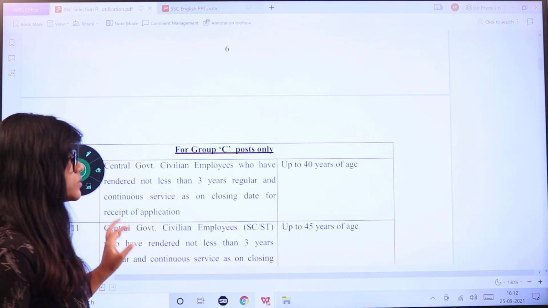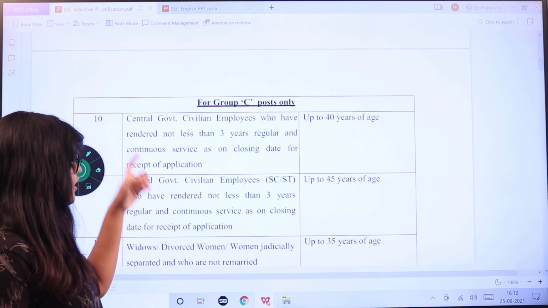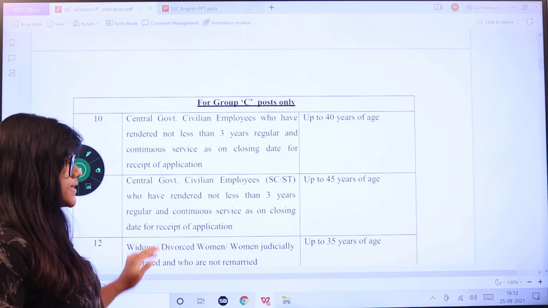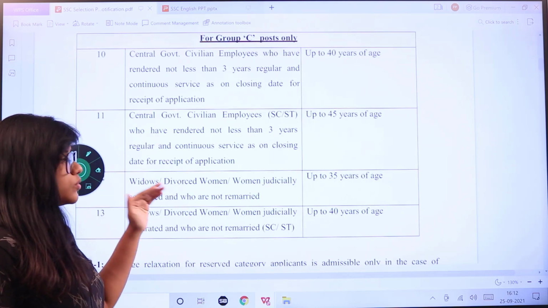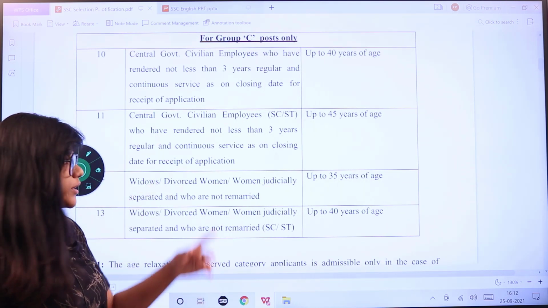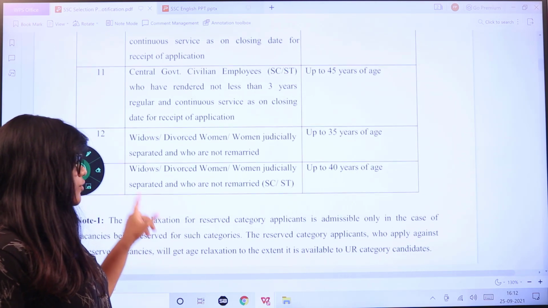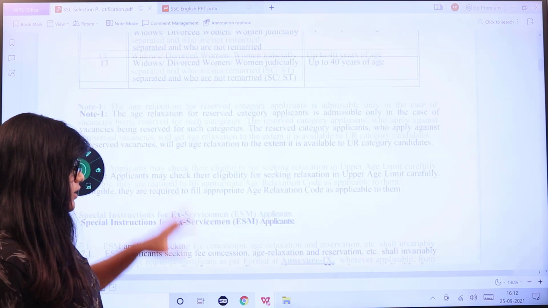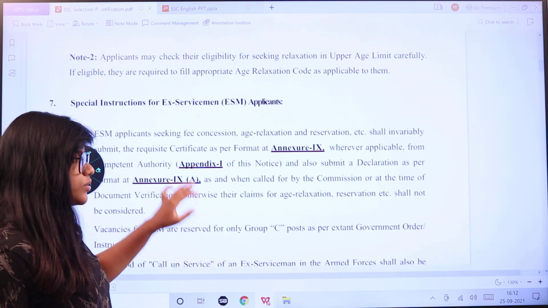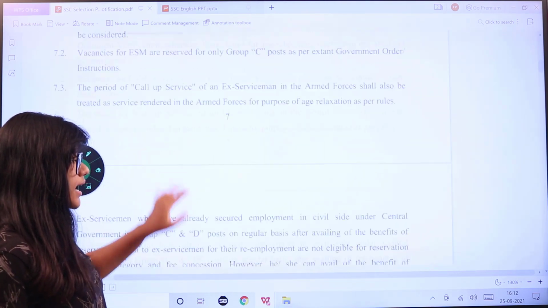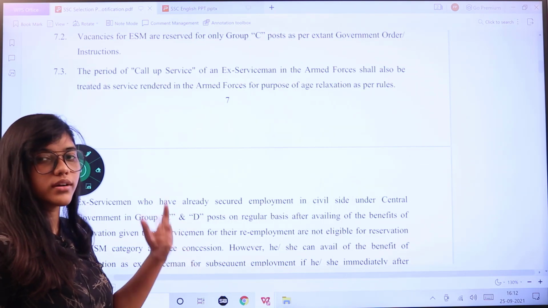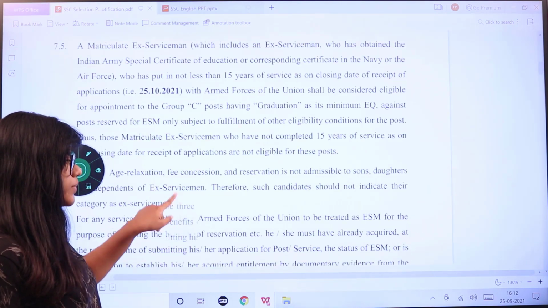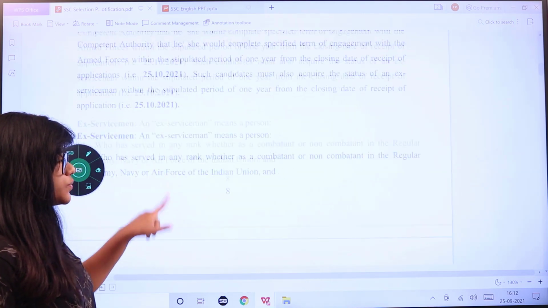For Group C posts it is 40 years for central government civilian employees. For the same under SC/ST it is 45. Women who have been divorced or judicially separated, it's 35, and for the same category of SC/ST it is 40 years respectively. Note that you have to attach all of the relevant documents of your caste, and the application forms or declaration forms attached to this notification should be filled in by the candidate and attached with your application.